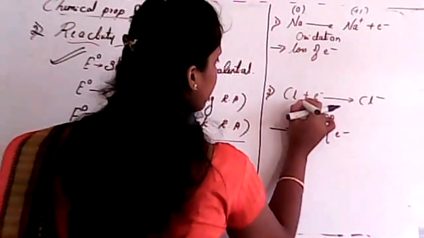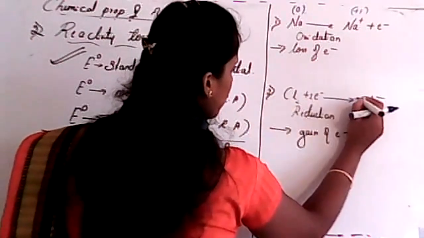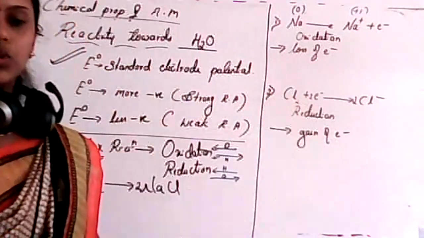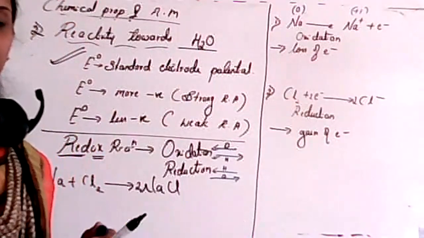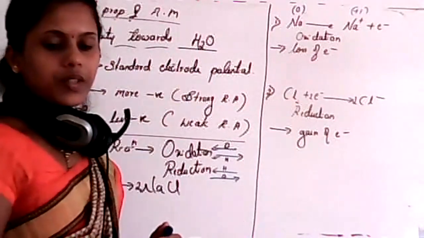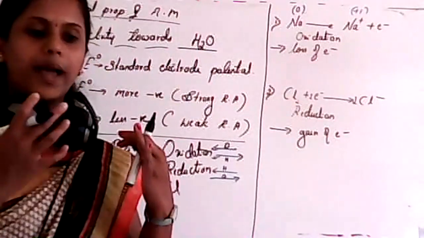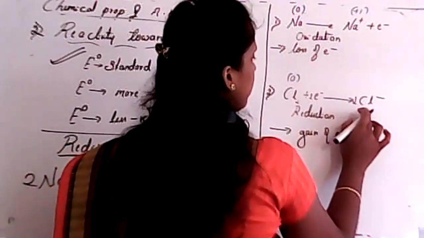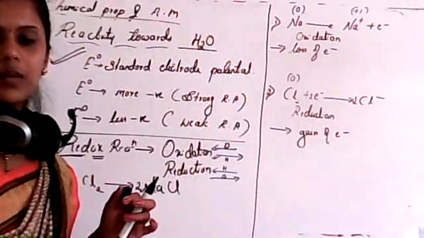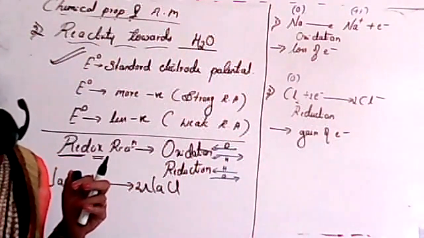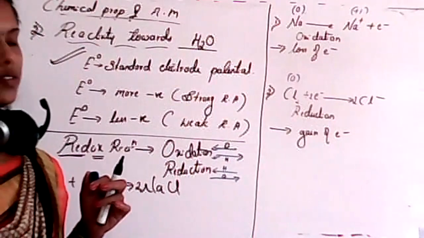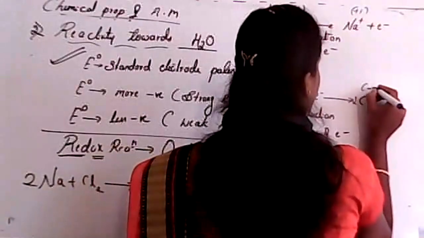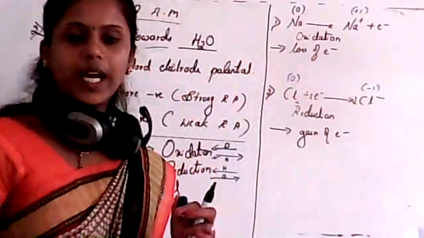For convenience, I'll write it in the form of Cl2 plus 2 electrons gives 2 Cl minus. So now tell me, what is the oxidation state of Cl2? Because it is the elementary state of chlorine, chlorine is obtained as Cl2 itself. Yes, it is 0. What about Cl minus? Because it is a charged ion, isn't it? So that's why it is -1, the charge over that ion.